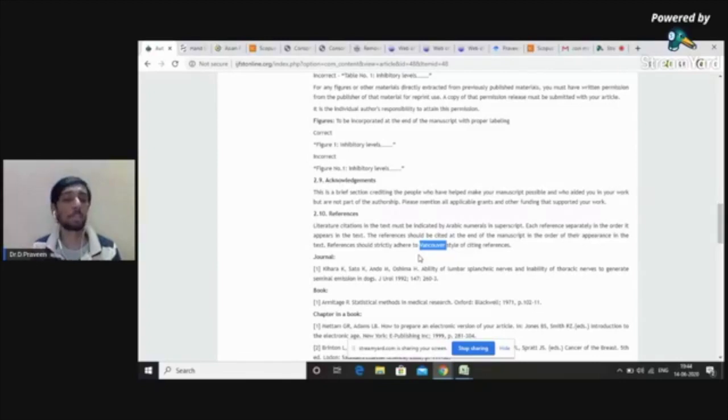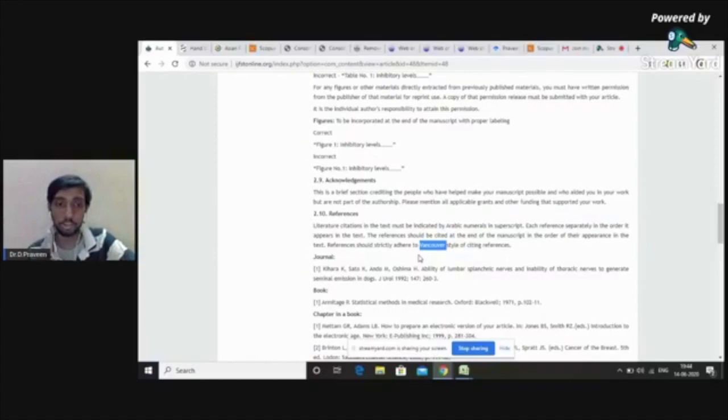So these are some of the things that you should have in mind while preparing a manuscript. Once you submit a manuscript, it will go to the editor. The editor will initially review the paper. The editor can very well reject your paper. As Sati sir said, you can submit at 5 p.m., it will reach the editor by 5:01, and the editor can reject your paper by 5:03 itself, if your paper does not meet certain criteria. There are four important things that you should have in mind while submitting a paper for publication.